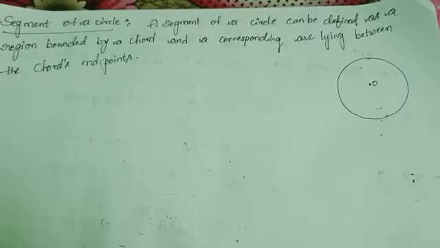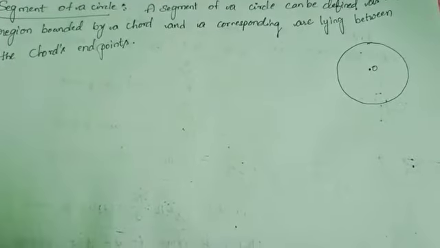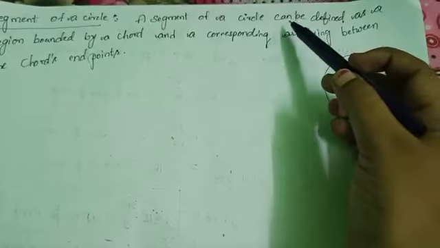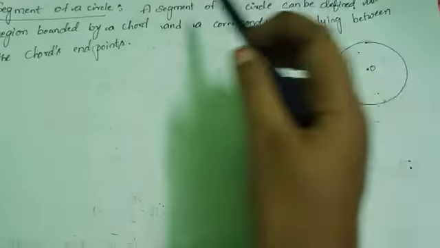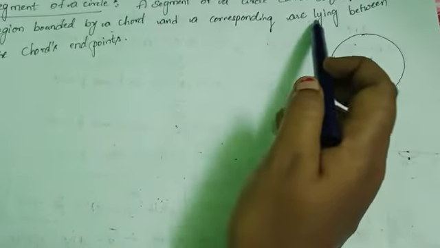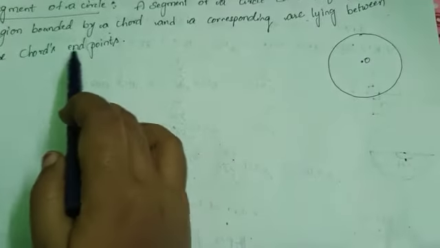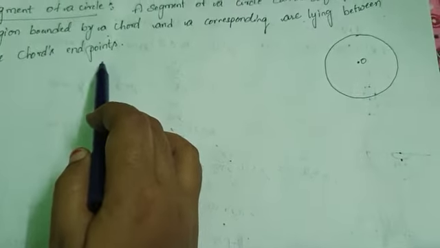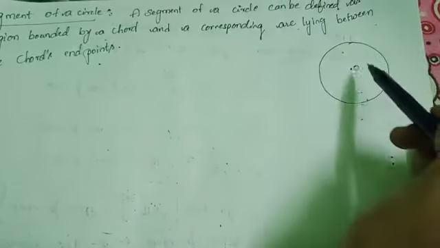Let's discuss segment of a circle. What is the segment of a circle? A segment of a circle can be defined as a region bounded by a chord and corresponding arc lying between the chord's endpoints. This is a circle with center O.